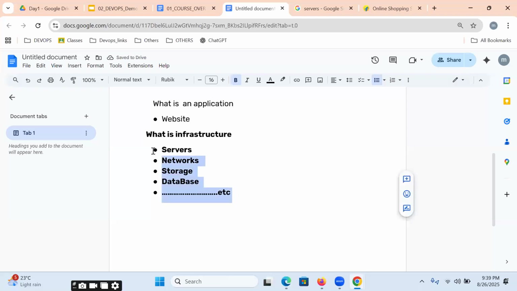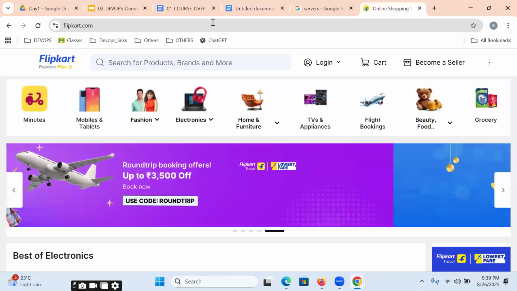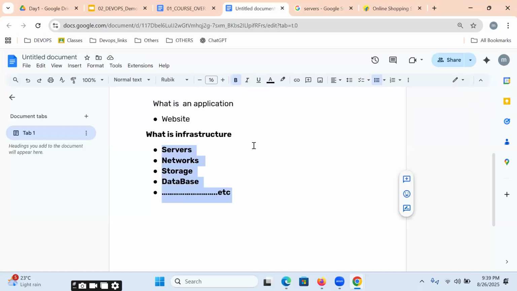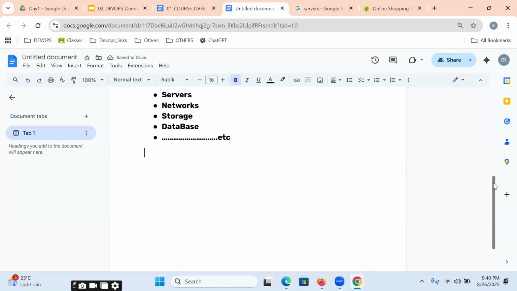Majorly, this infrastructure is required for deploying our application and for maintaining our applications.